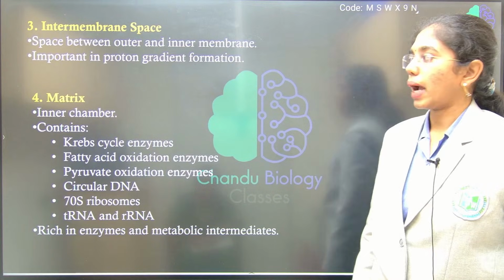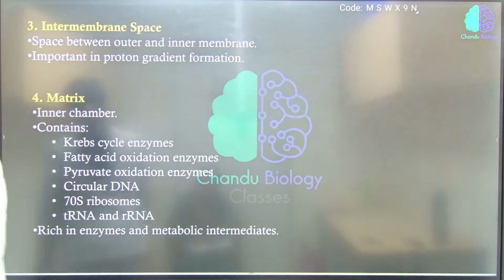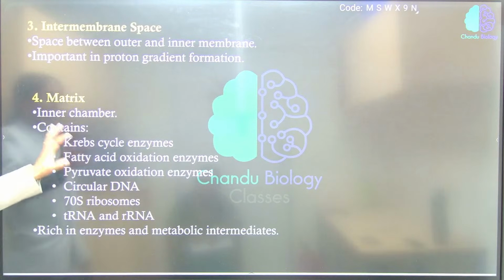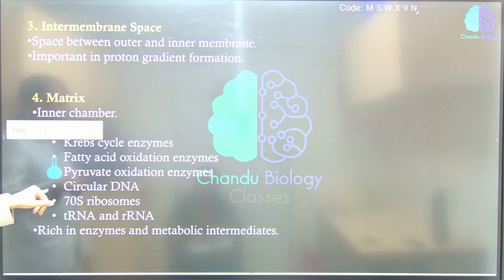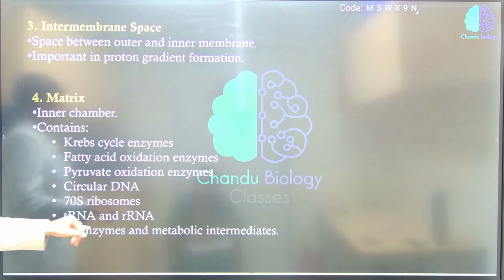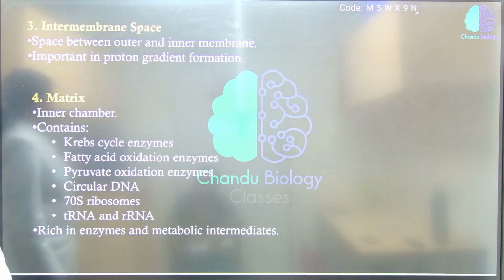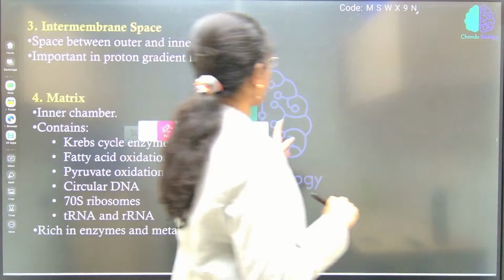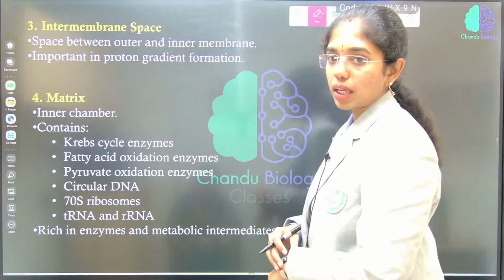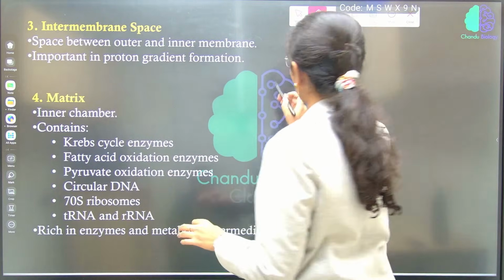Next is the matrix, which is the inner chamber. What does it contain? Krebs cycle enzymes, fatty acid oxidation enzymes, pyruvate oxidation enzymes, and RNA. Glycolysis is in the cytoplasm, which is very different. Glycolysis is the common respiratory pathway for aerobic and anaerobic respiration, which is operated in the cytoplasm. Okay, from the cytoplasm, as you asked, I will explain here.